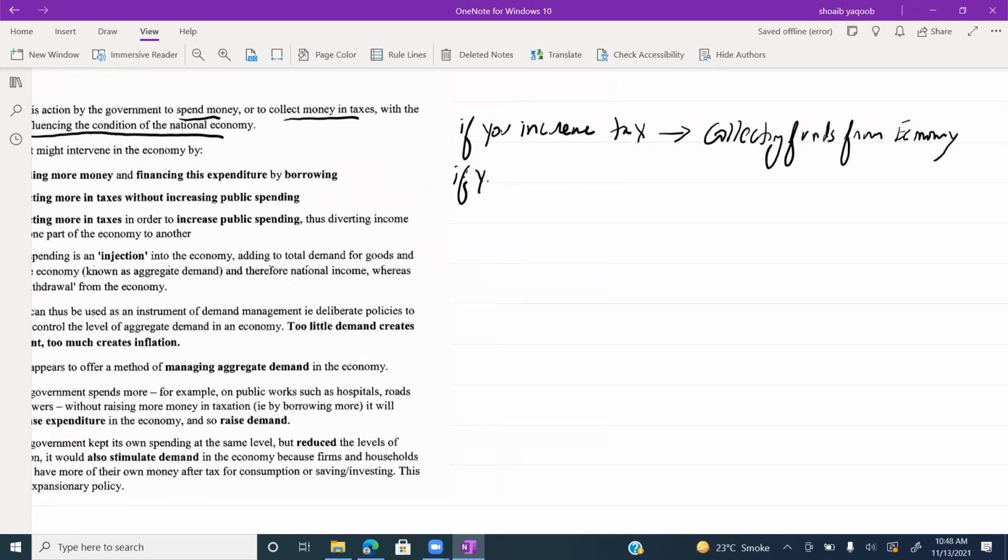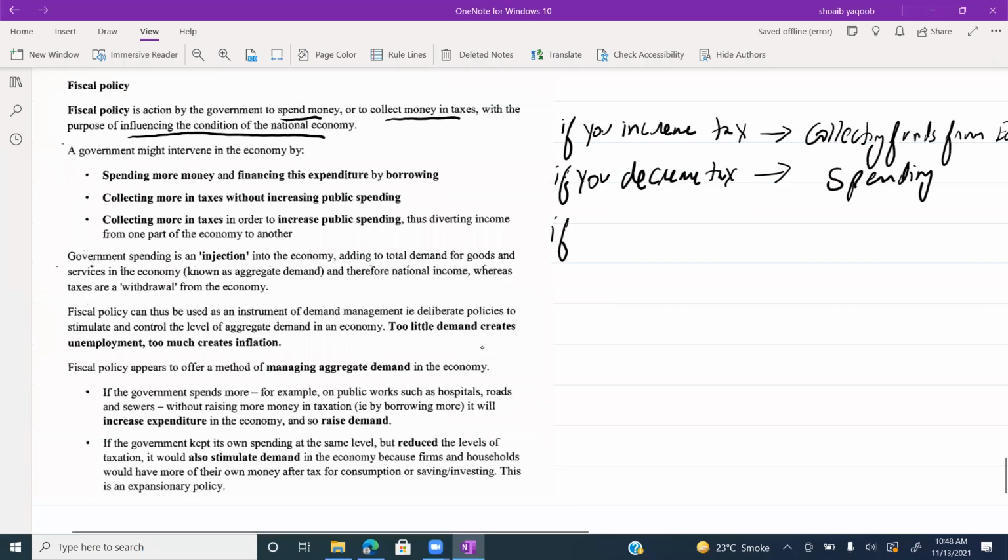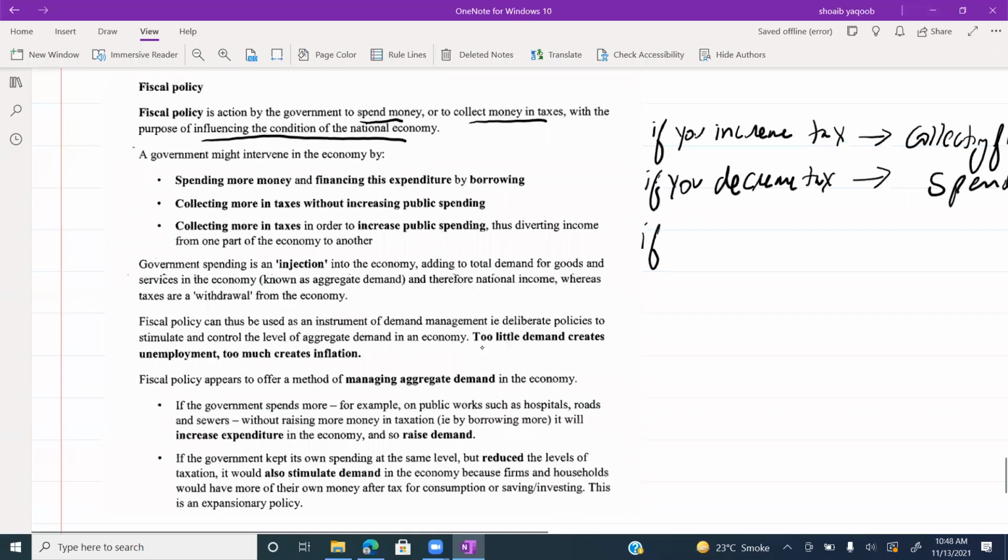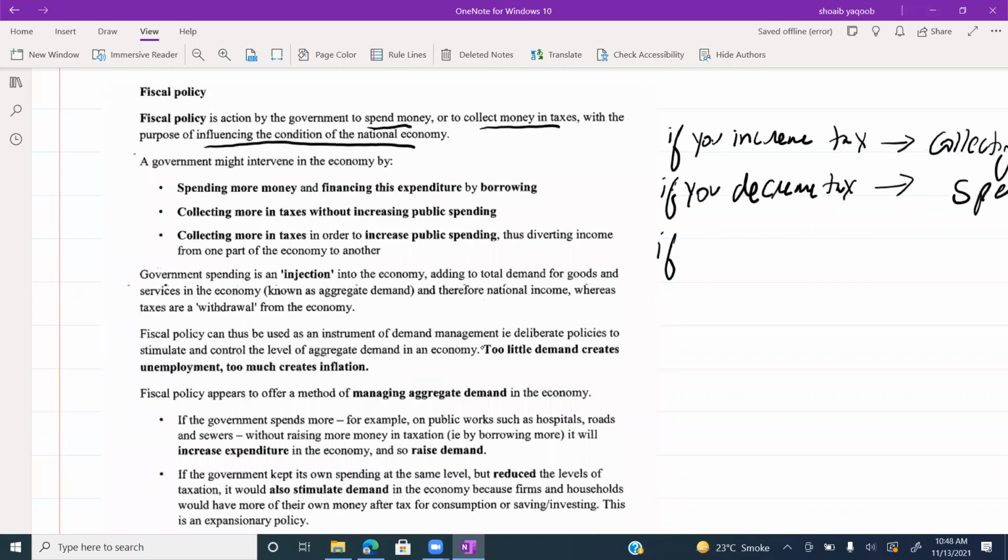If you decrease tax, that means you are not collecting funds from the economy. That means you are spending. So fiscal policy is action by the government to spend money or to collect money in taxes with the purpose of influencing the condition of the national economy.